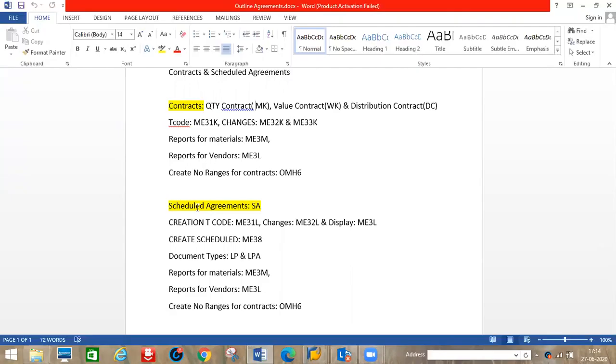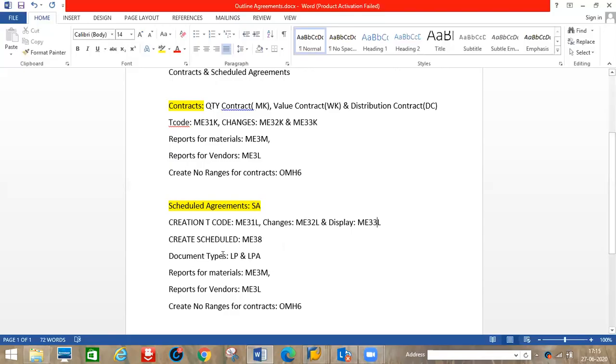Okay. Here, the schedule agreement creation T-code is ME31L. Okay, 31K is a contract. For schedule agreements, an L will come. Same ME32L changes, display ME33L. Here 33K, here 33L, sorry. Okay, 33L. Okay, next create schedules ME38. This I will show you practically in the system, then you will understand.